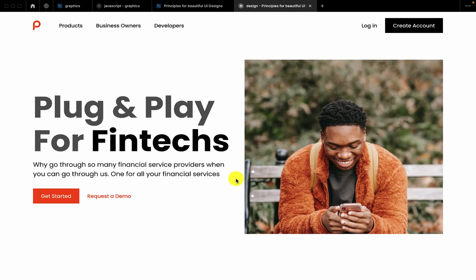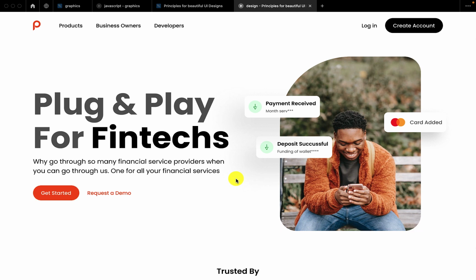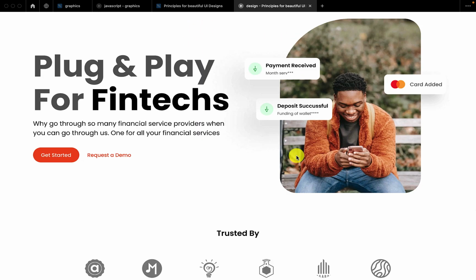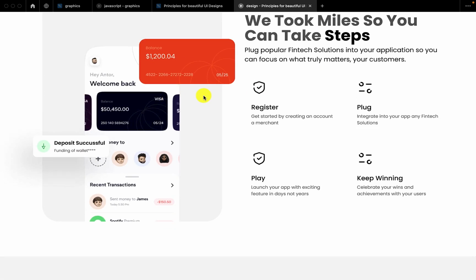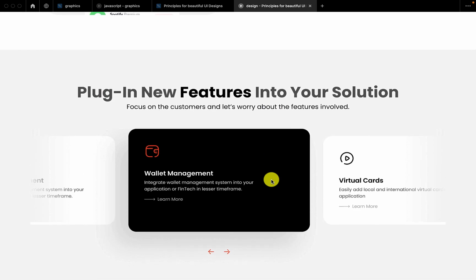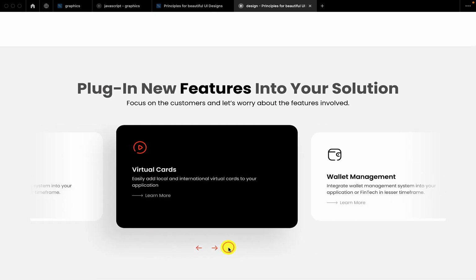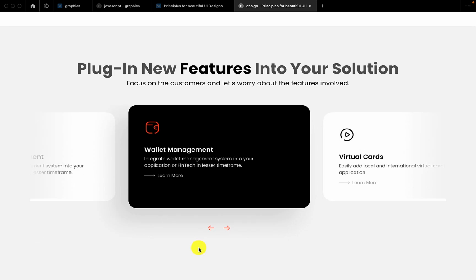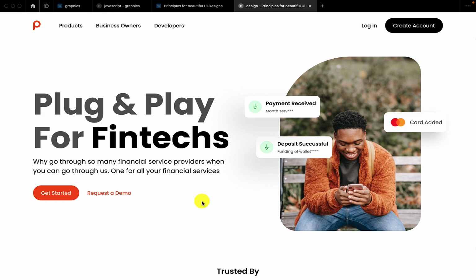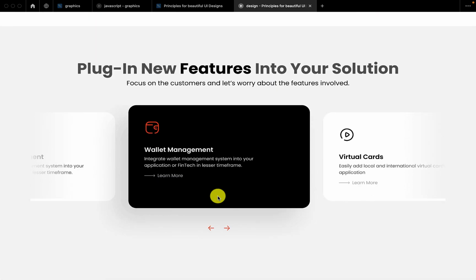So this is where we are going to round up our 7 days. Since we are rounding up here, I want to give us an assignment to try out. In the course of these 7 days, we designed the navbar, the hero section, the trusted by section, and this other section that has to do with steps. We also designed this new feature section where you'll be able to see different features that come with this particular product. So go ahead and complete this design by designing sections like the admin dashboard section, the API section, the request a demo section, as well as the footer section. Go ahead and see if you can complete this particular landing page.